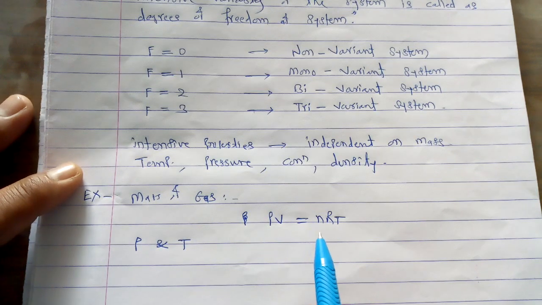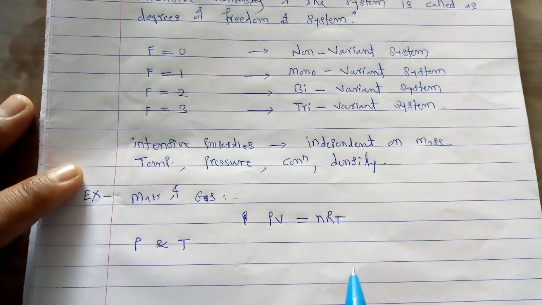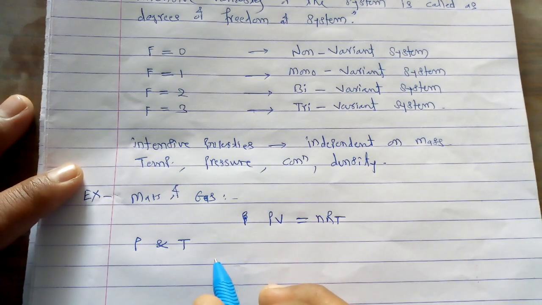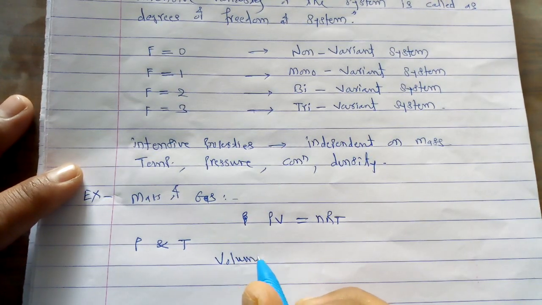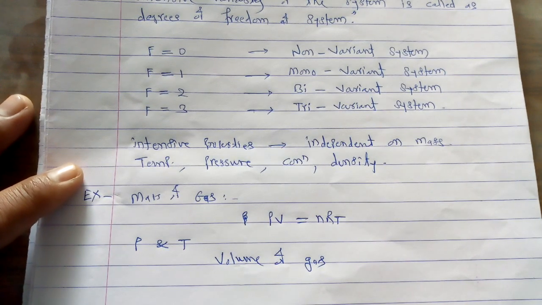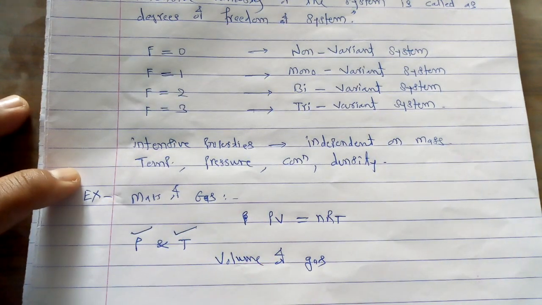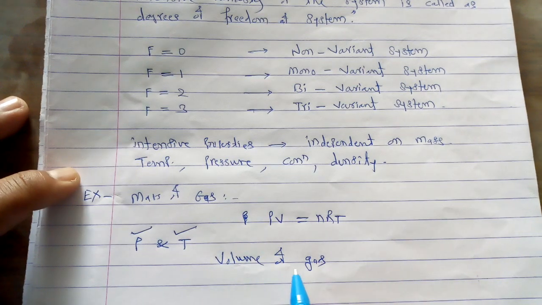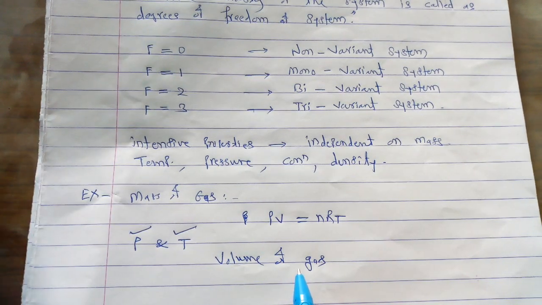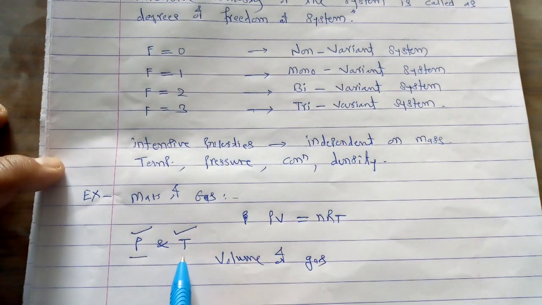Now if we want to consider the volume of the gas, we have to consider the values of pressure as well as temperature. So we can say here, in order to fix the volume of a gas at a given instant, we have to take into consideration both variables, pressure as well as temperature of the system.